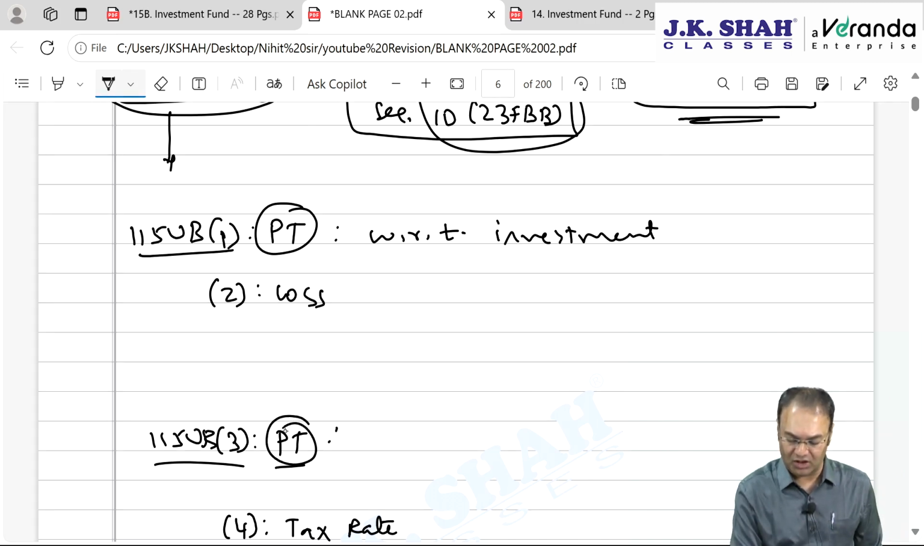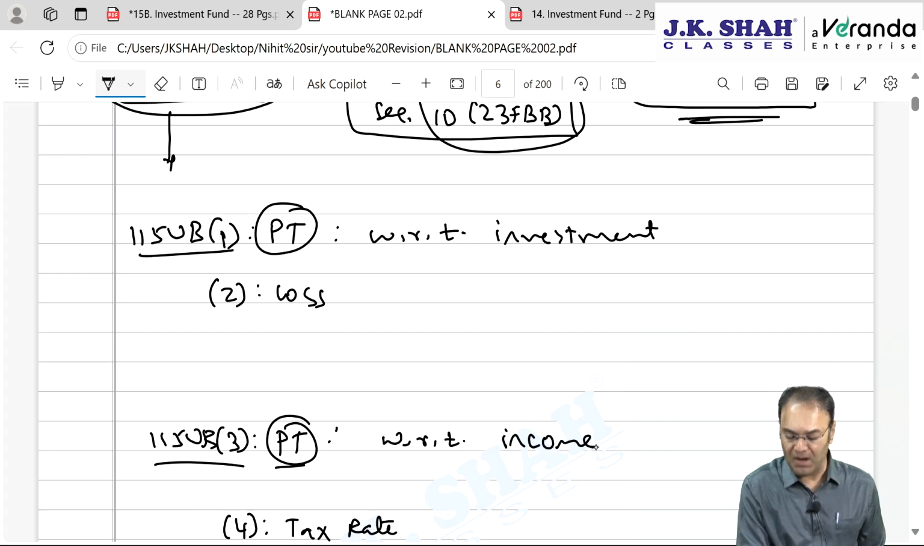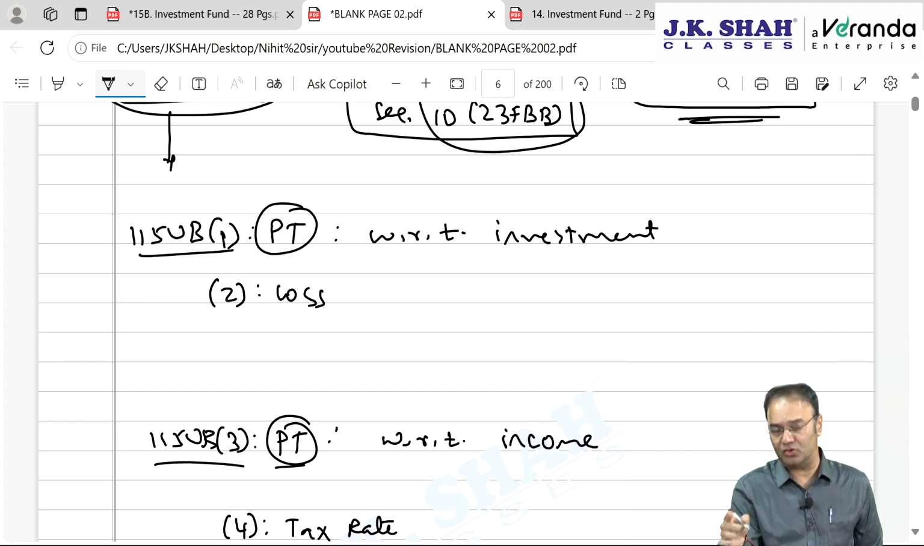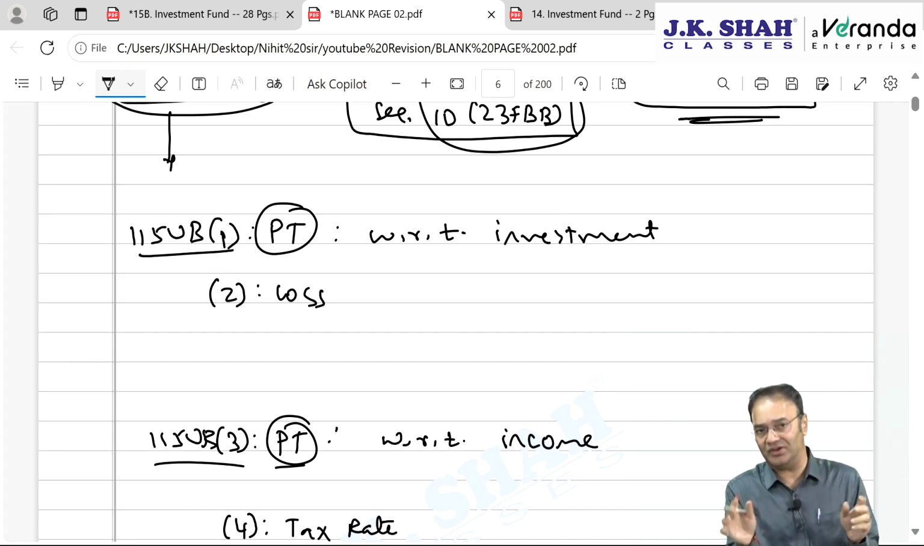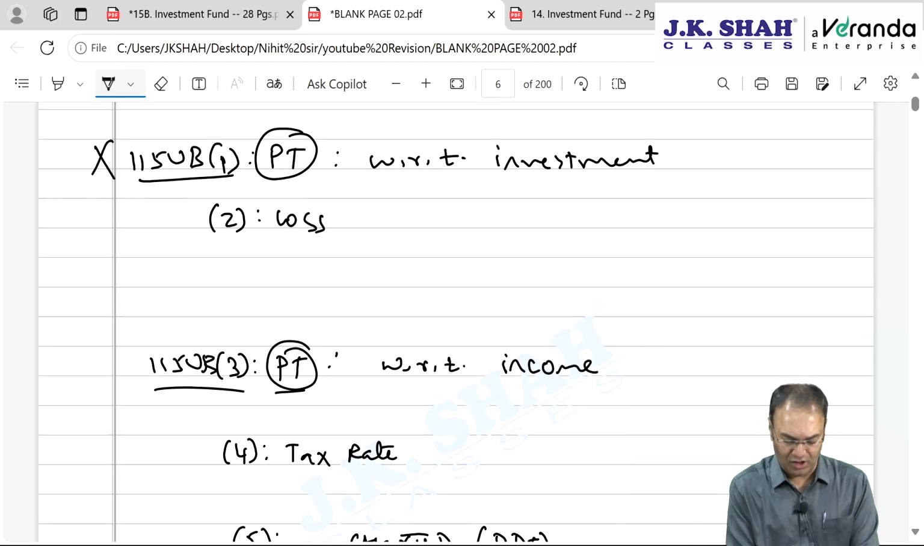And same pass-through status with regards to income. Whatever income is earned by investment fund and passed on to you, it will be presumed that investment fund does not exist, that income is received directly by you. Both of them are unimportant, simply remember pass-through status.